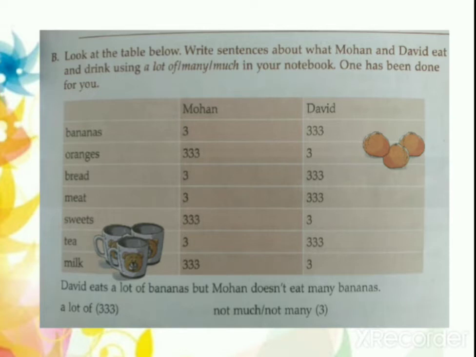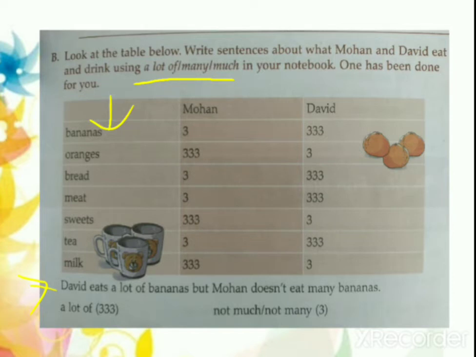Okay. Now see page number 37. You have another exercise, that is look at the table below. Write sentences about what Mohan and David eat and drink using a lot of, much or many. Now some items are given which Mohan and David eat. Now your space is not there to write sentences. You can write the answers on one paper and keep it on this page. Okay, so here the first one is already done for you.